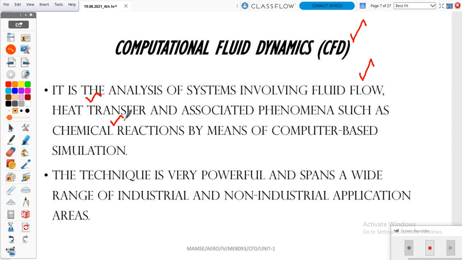And next, chemical based analysis can also be done using this software. The second point is that we use it for a wide range of industrial and non-industrial applications. If the problem is smaller, we can solve it by experiment, but in a larger manner we can't. So then only we prefer this kind of software.